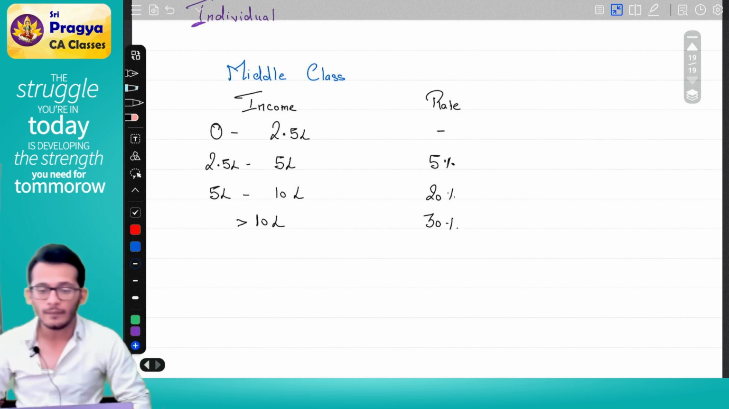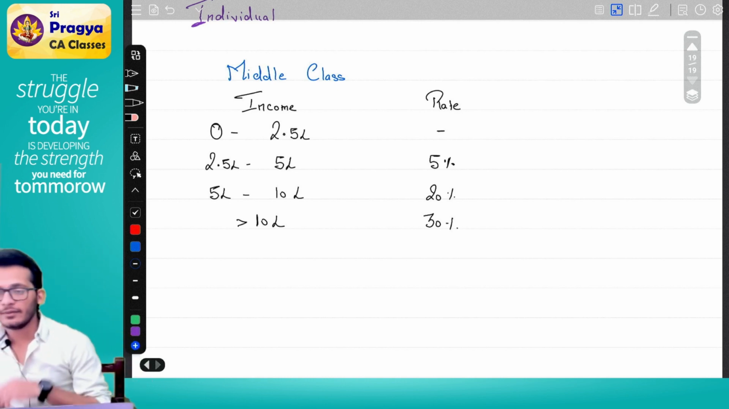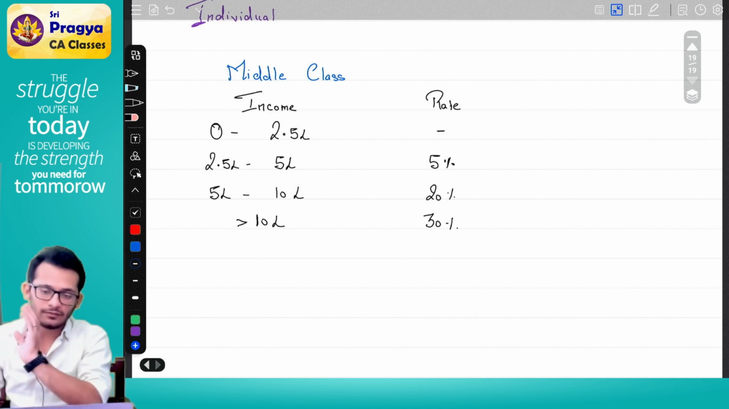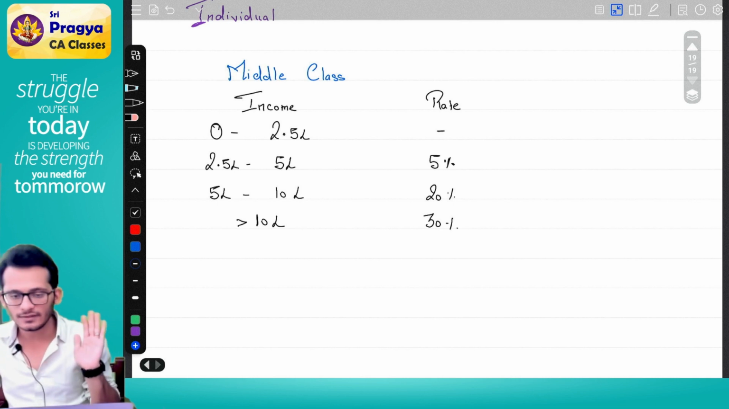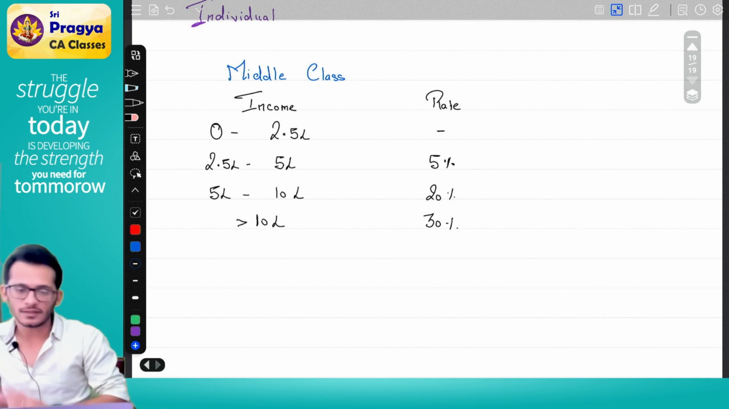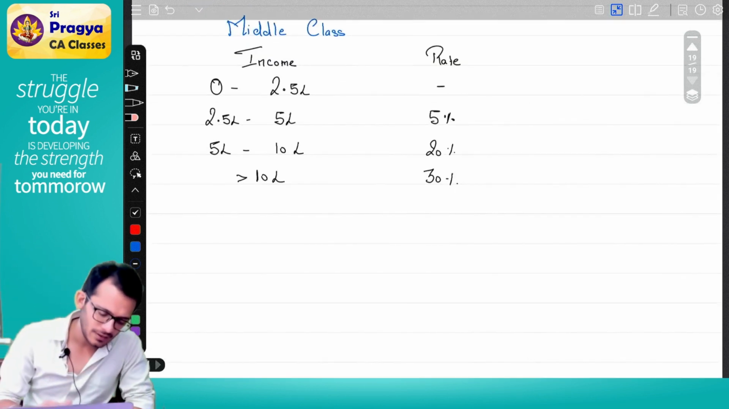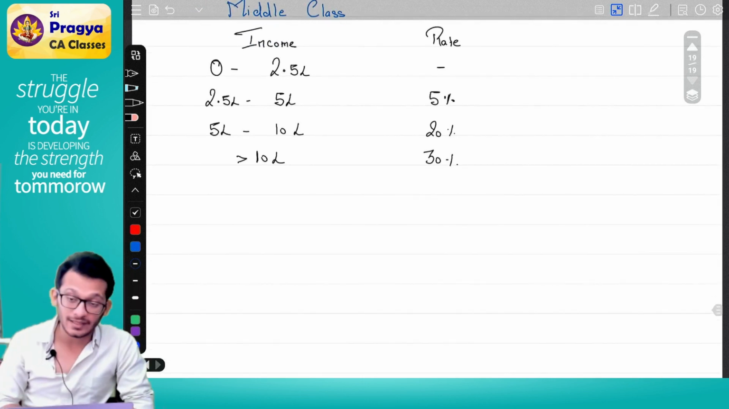This is your middle class concept, where if you have an income between 0 to 2.5 lakhs, it is 0. If it is 2.5 to 5 lakhs, it is 5. 5 to 10 lakhs, it is 20. Anything above 10 is 30 if you are a middle class person. But here they have given some exceptions.